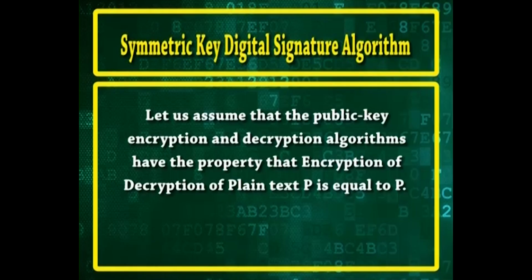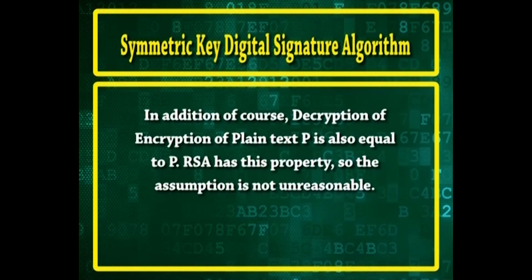Now, let us analyze the asymmetric key digital signature algorithm with an example. Let us assume that the public key encryption and decryption algorithms have the property that encryption of decryption of plain text P is equal to P. In addition, of course, decryption of encryption of plain text P is also equal to P. RSA has this property.